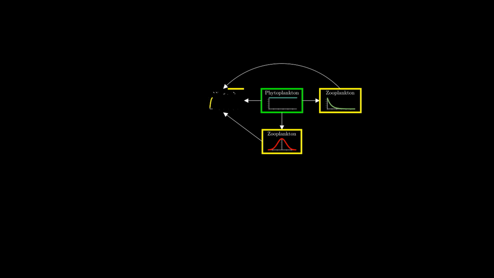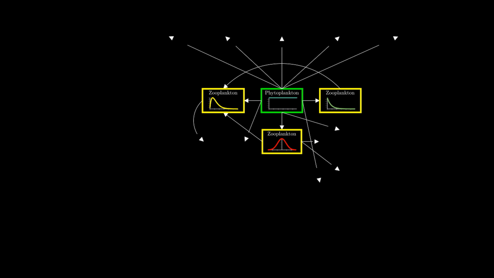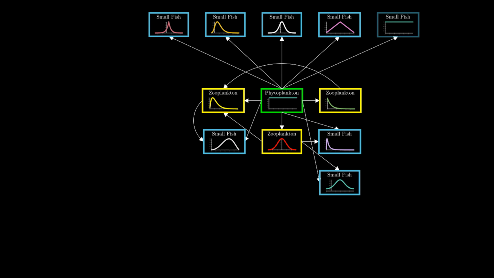I find the following analogy with the aquatic ecosystem remarkably fitting. The role of the standard uniform in the aquatic ecosystem is played by phytoplankton, which represents the very base of the food chain. One level higher is the zooplankton, which feed on the phytoplankton, but also on each other, and which together with the phytoplankton can be thought of as forming the core group of the aquatic ecosystem. These are the enablers of the entire ecosystem. One level higher yet are the small fish, which, like the zooplankton, feed directly on phytoplankton and on zooplankton.